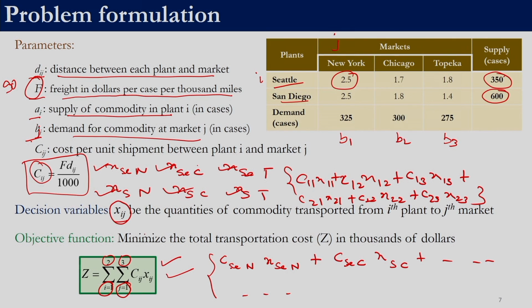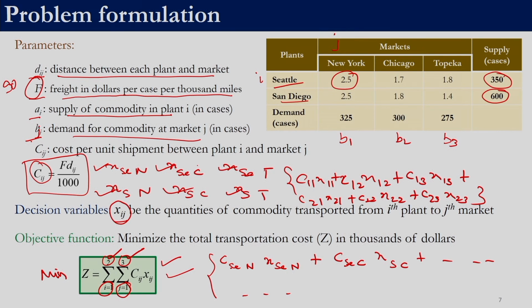No matter how many cities and markets are involved, this expression would remain the same. We just need to replace the 2 and 3 with the respective number of plants and markets. So, now we have this objective function, and this has to be minimized.